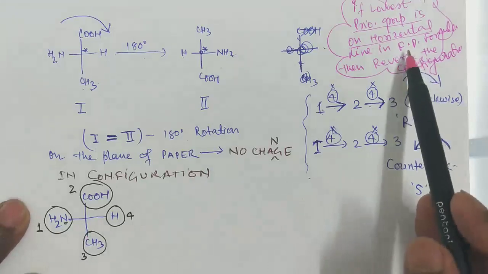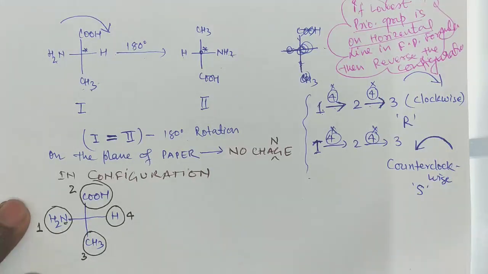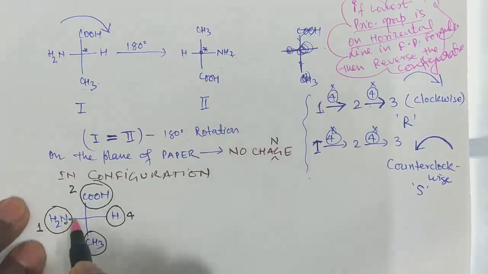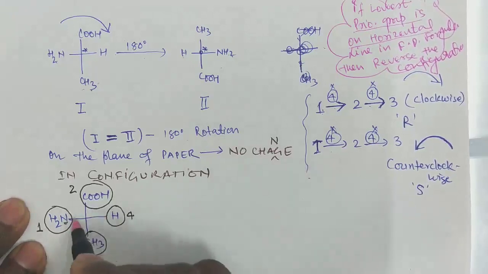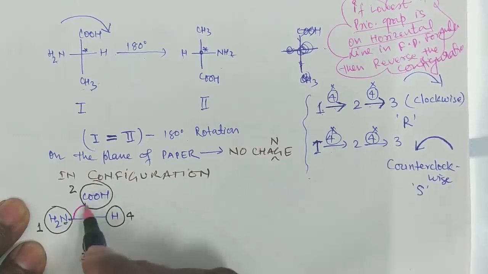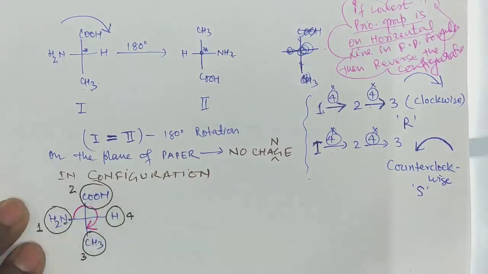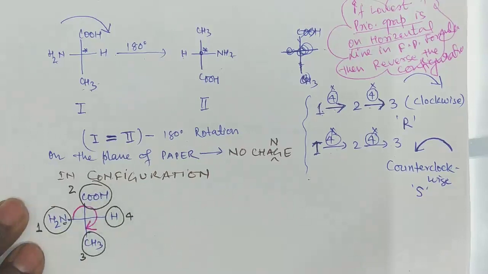So what shortcut have I given you? The shortcut is, if the least priority group is on the horizontal line, you just reverse the answer that is coming. So first you have to find what rotation is coming. As I have told you, put your pen on number 1 and follow number 2. After number 2, you have to follow 3, ignoring 4. So after 2, you have 3 here, so you have to move like this. Which kind of rotation are you getting? You are getting clockwise rotation.